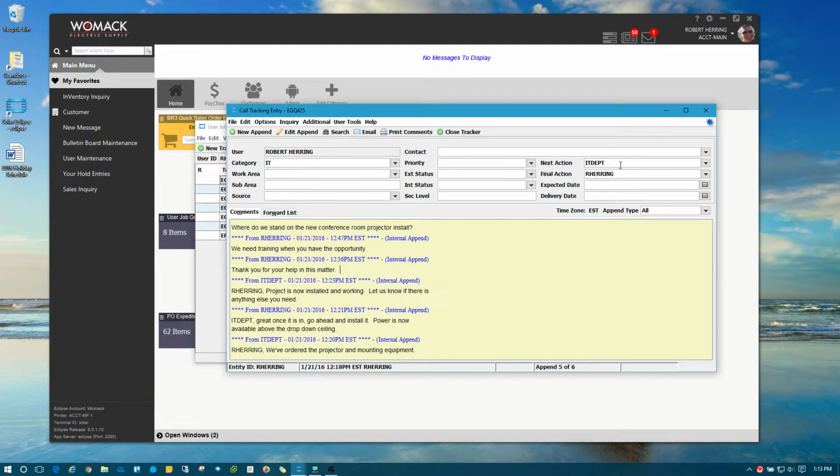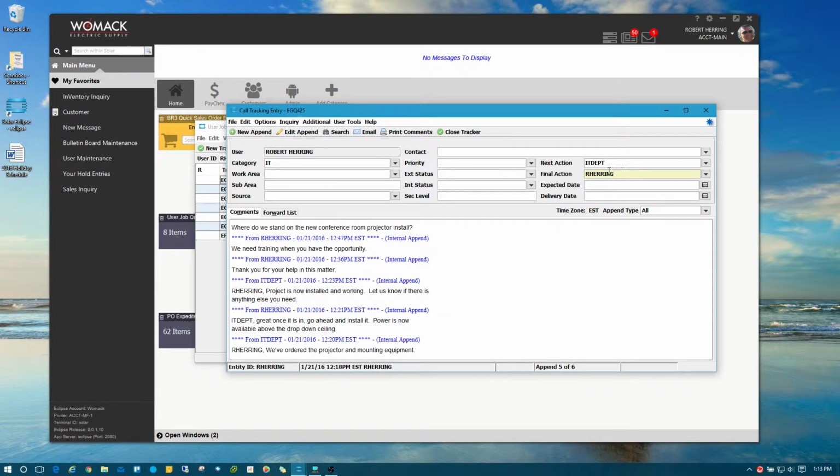You could freehand this next action field and type in whoever you want to be the next action. That is just a flag to say who's responsible next for this job queue, but it doesn't have any actual bearing on who can append next or anything like that. It's just for the user's notifications. We don't really use this at all up here, but the final action we do, and that's the field that indicates who closes the job queue.